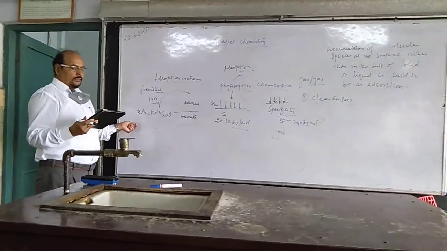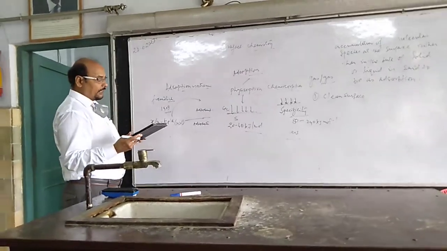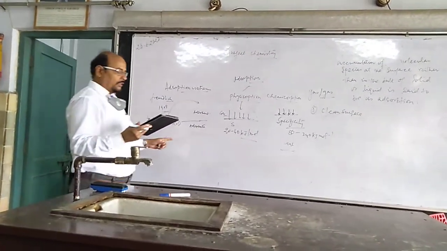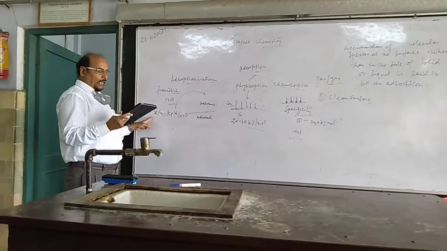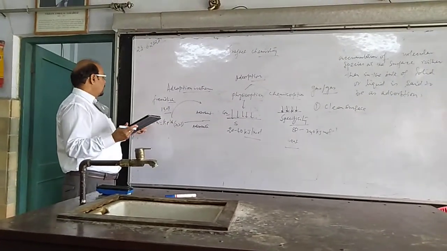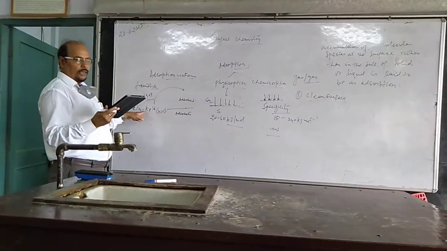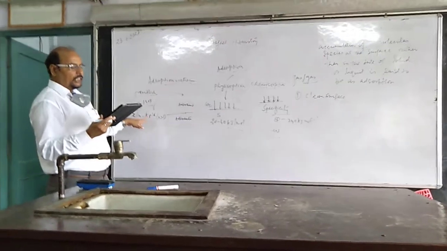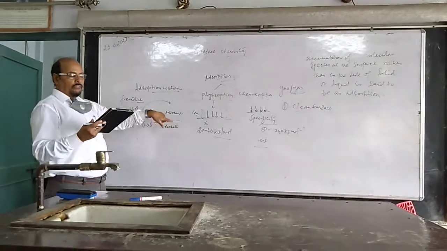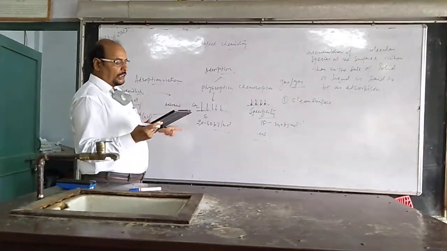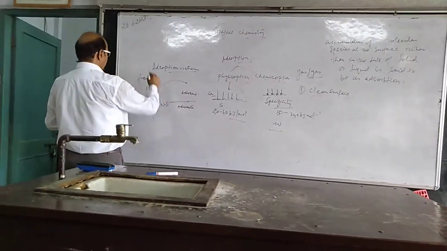Freundlich said that the quantity of gas adsorbed by unit mass of solid adsorbent at a pressure and a particular temperature, the relationship can be depicted in this way. x is the mass of the gas adsorbed, m is the mass of the adsorbent, at pressure P. k and n are constants depending on the nature of the adsorbent. So the relationship is generally represented in the form of a curve where mass of the gas adsorbed per gram of the adsorbent is plotted against pressure.